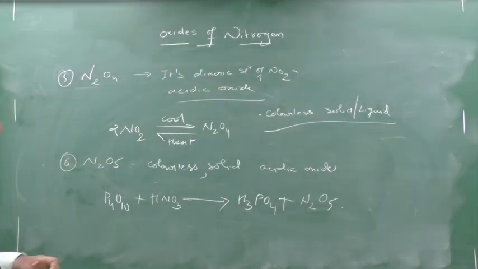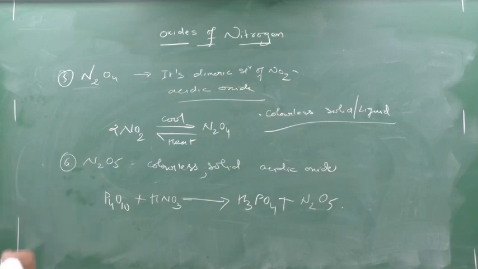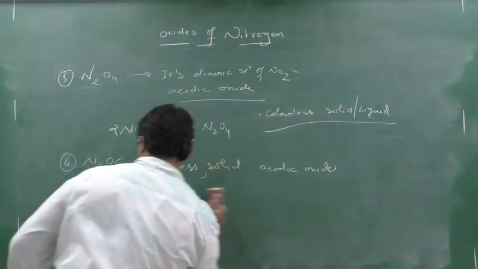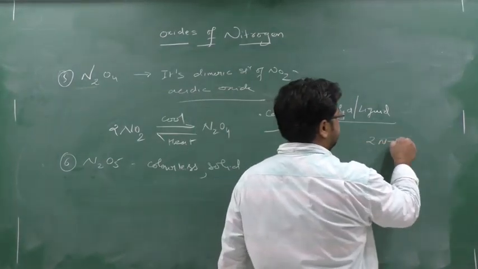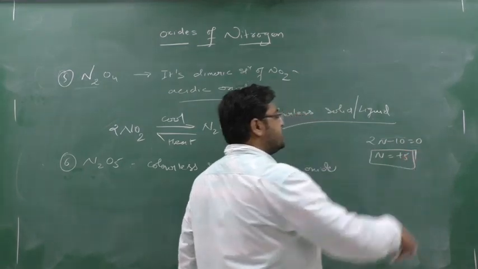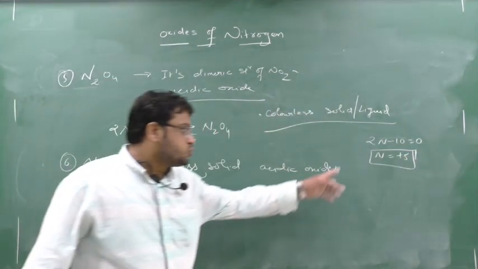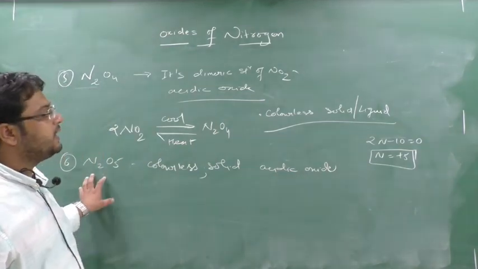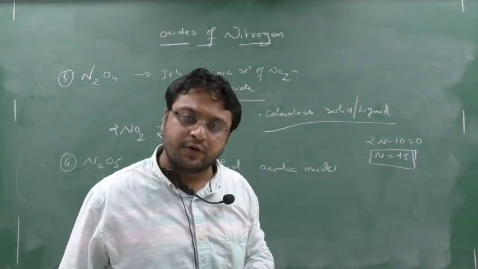I'm telling you this trick to remember. How to remember this? See, N2O5: this is 2N minus 10 equal to 0. So N will be equal to plus 5. So this is the maximum oxidation state of nitrogen. Yes or no? In N2O5, nitrogen is how much? Plus 5. Means this is the maximum oxidation state of nitrogen.